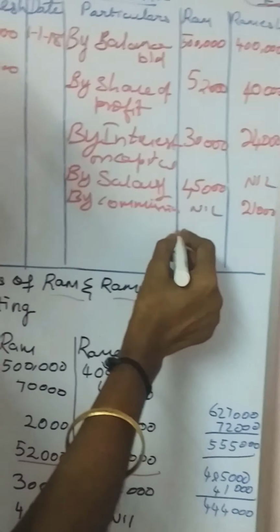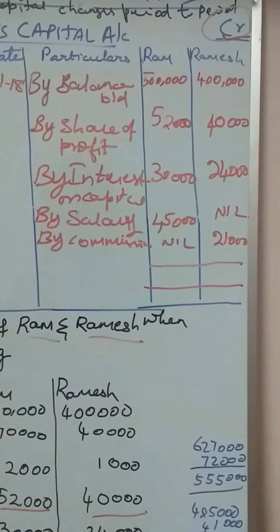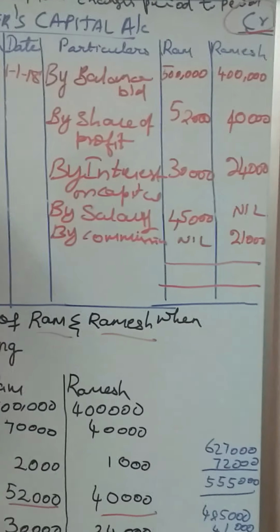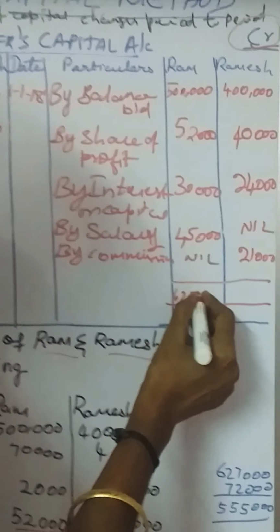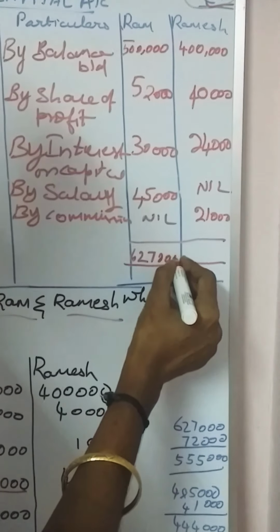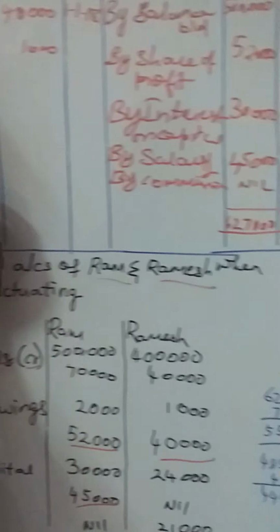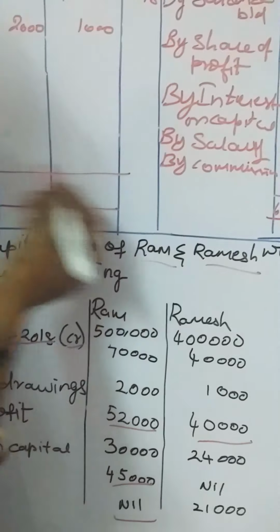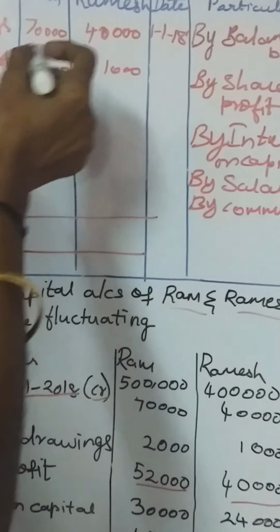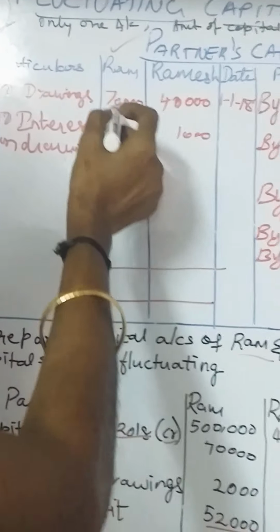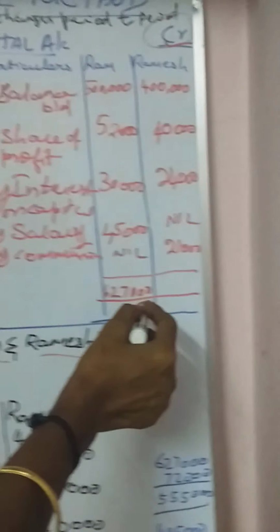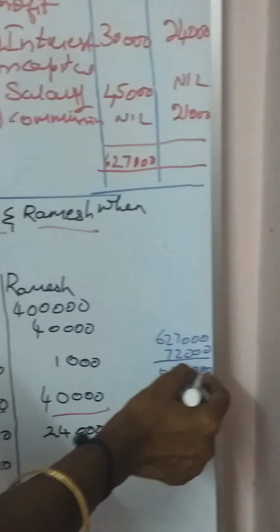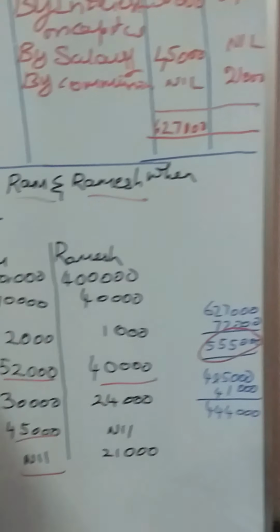Now, we are going to total this. First, we are going to complete the Ram account, then we are going for the Ramesh account. So, Ram account total comes around 6,27,000. Similarly, on the debit side of Ram account, it shows 70,000 plus 2,000, 72,000. From 6,27,000, you are deducting 72,000. Your net answer is 5,55,000.